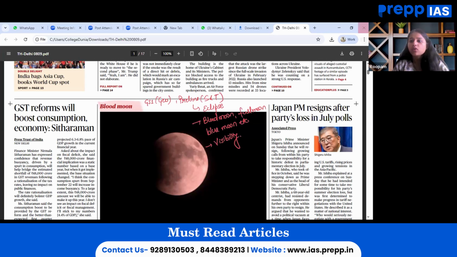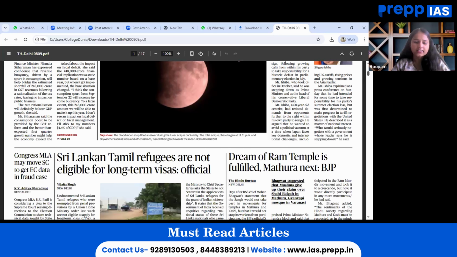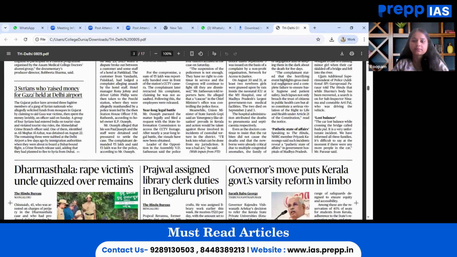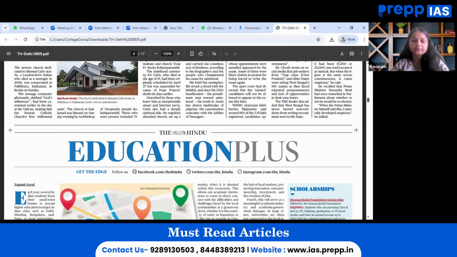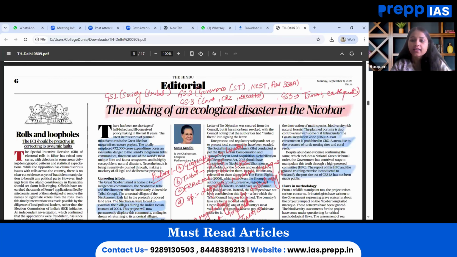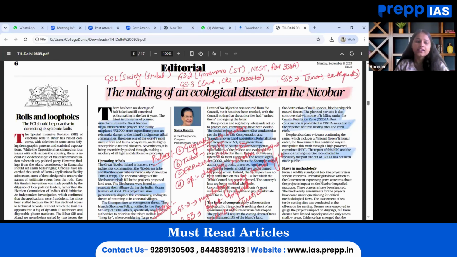Moving on, the next important article that catches our attention in today's Hindu newspaper is on the editorial page, and that talks about the making of an ecological disaster in the Andaman and Nicobar. Now, the key theme that has been discussed in this article by Mrs. Gandhi is about the environmental, ecological, and tribal justice concerns around the Great Nicobar project.